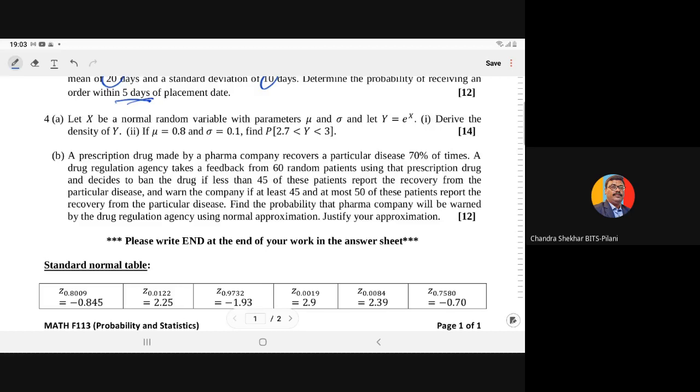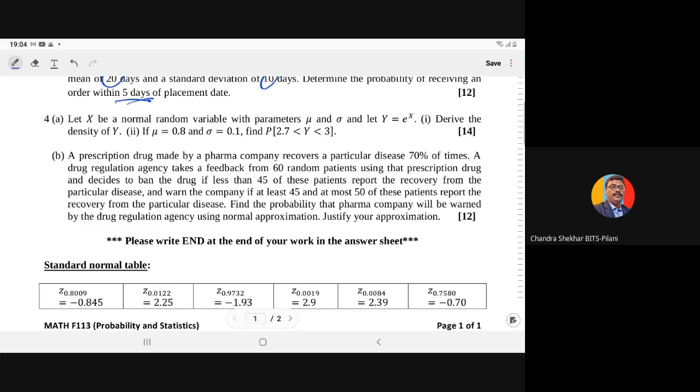Now, last question 4B. A prescription drug made by a pharma company recovers a particular disease 70% of the time.